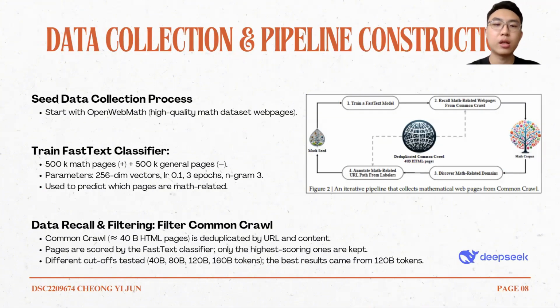This slide shows how the team collects the math-specific data from the web. The pipeline starts with a small but high-quality seed data, which is OpenWebMath. Next, they train a fastText classifier to automatically detect whether a web page contains mathematical content or not. They use 500k math pages and 500k general pages to train this classifier using 256-dimensional vectors, 3 epochs, and n-grams. After that, they apply the classifier to Common Crawl, which contains around 40 billion HTML pages. The pages are scored, and only those that look the most mathematical are kept.